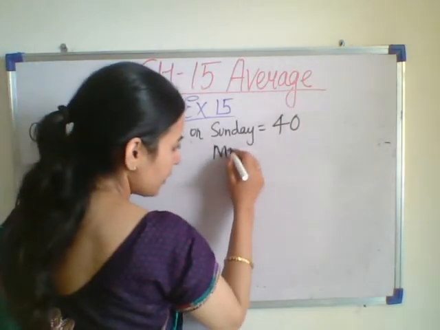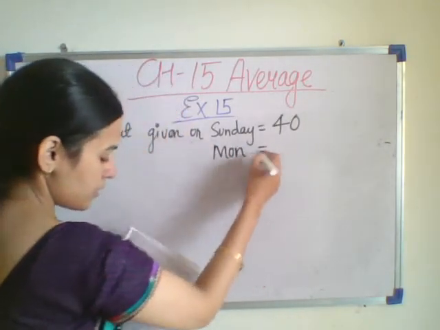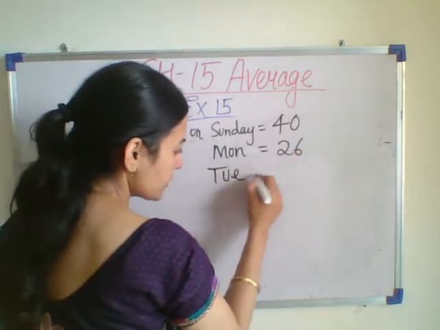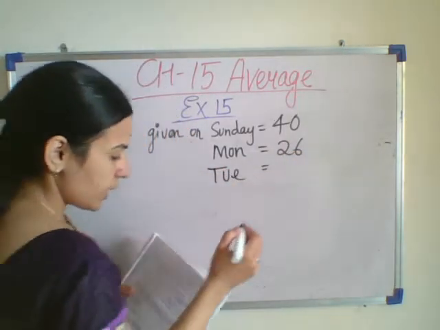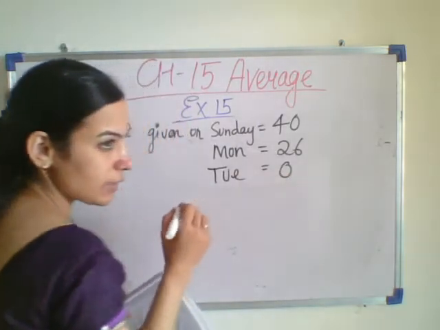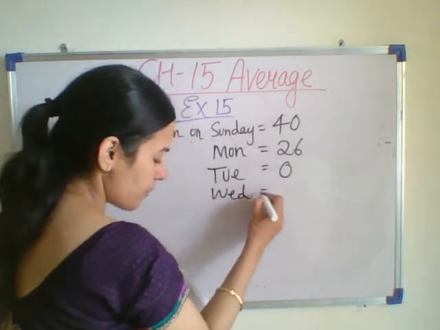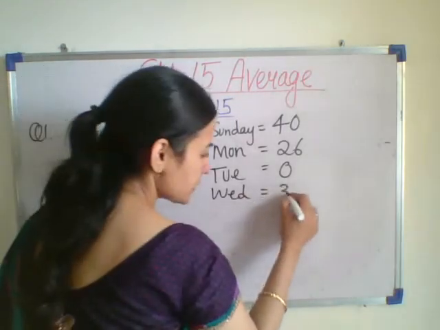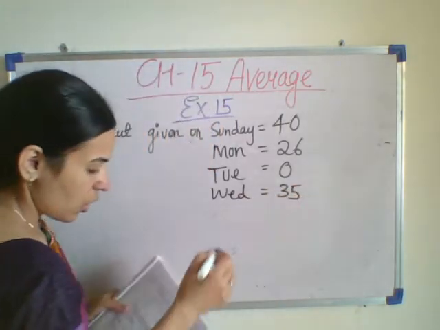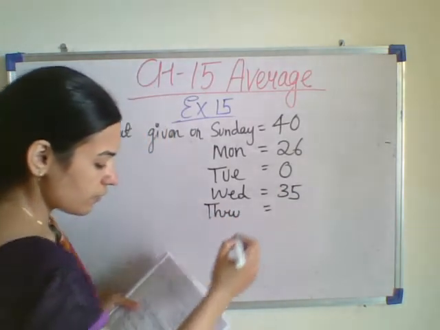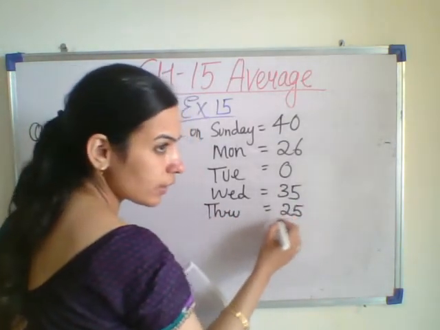On Monday, the barber gave 26 haircuts. On Tuesday, the barber gave no haircut, so I am writing 0 here. On Wednesday, the barber gave 35 haircuts. On Thursday, 25 haircuts.